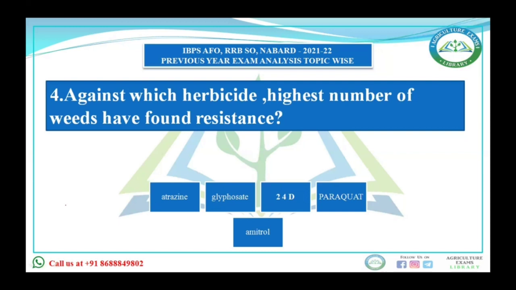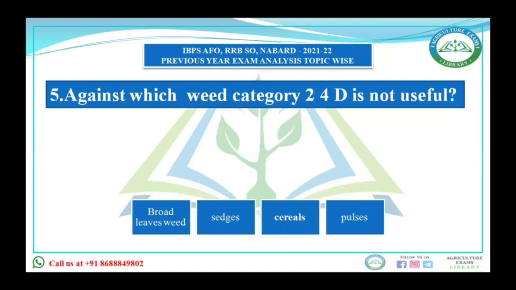Nearly 66 weed species have been found resistant, and the highest number of weeds resistant to herbicides belong to the family Poaceae. The maximum number of resistant weeds has been reported from the wheat crop. But here the question is regarding herbicide, so the answer is atrazine.